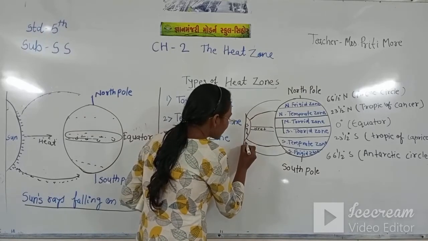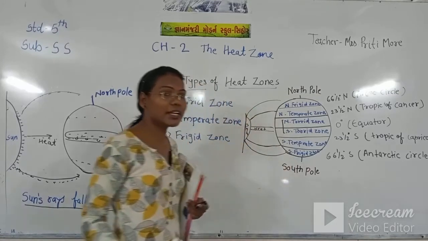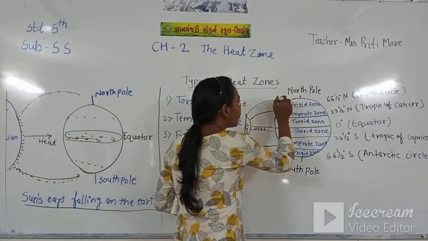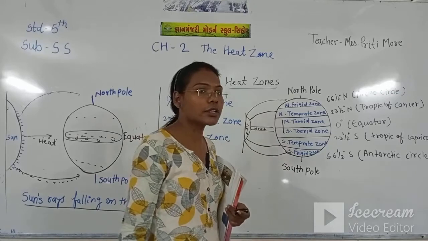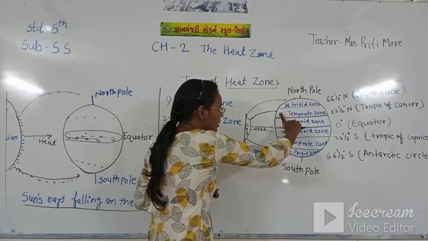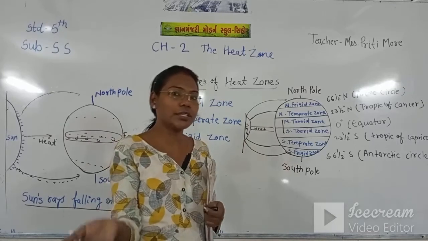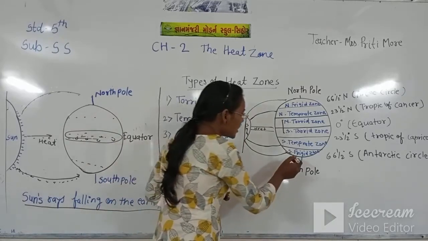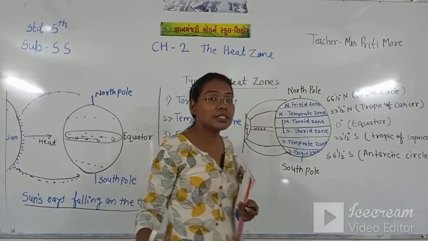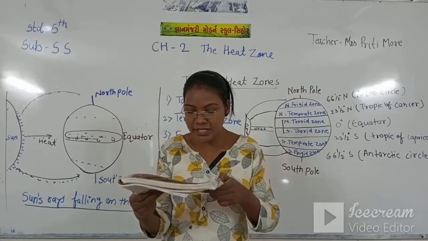That means the sun rays are also coming here at a slanting way, and it takes too much time. At the South Pole area and the North Pole area, it's too cold. This middle area is too hot, and this temperate area is not that much hot and not that much cold. But this north frigid zone and south frigid zone are too cold. Frigid means very cold.